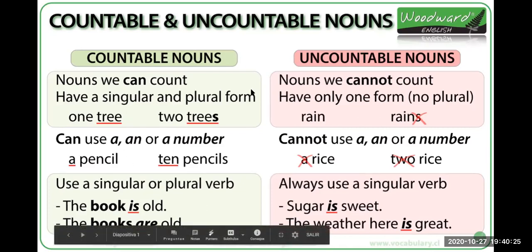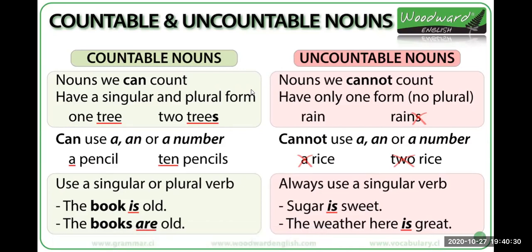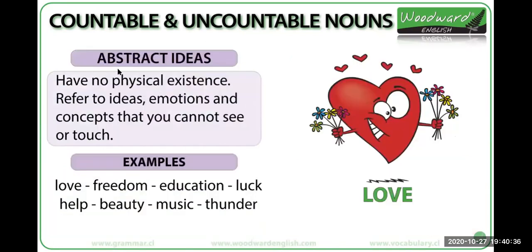Okay, as you said before, feelings are uncountable, right? Love, happiness, all these feelings. So here we have abstract ideas. This is something that is uncountable, okay? These abstract ideas are things that have no physical existence.